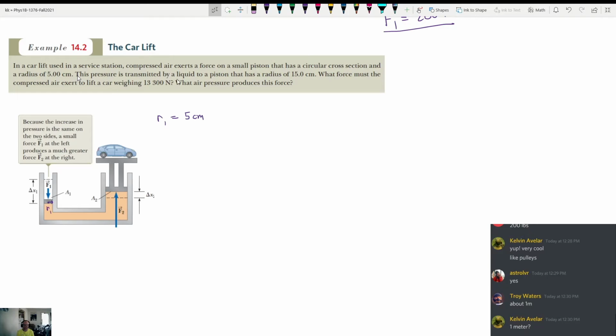The pressure is transmitted by liquid to a piston that has a radius of 15 centimeters. So that's going to be the radius of this one here. We'll call that one R2. R2 is 15 centimeters. Now notice, these are radii, they are not areas. If the ratio of the radii is 3 to 1, see if you all can tell me before we do it. If the radius of this is 15 and the radius is 5, so that the ratio is 3 to 1, right? 15 to 5, 3 to 1. What's the ratio of the areas going to be?